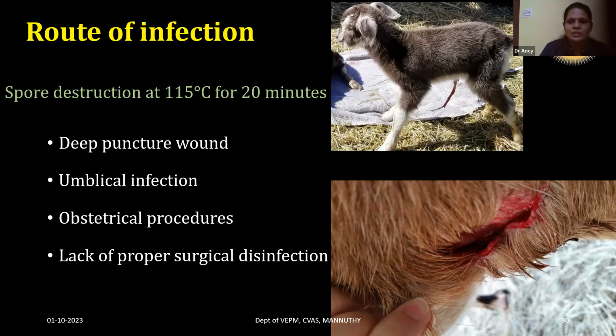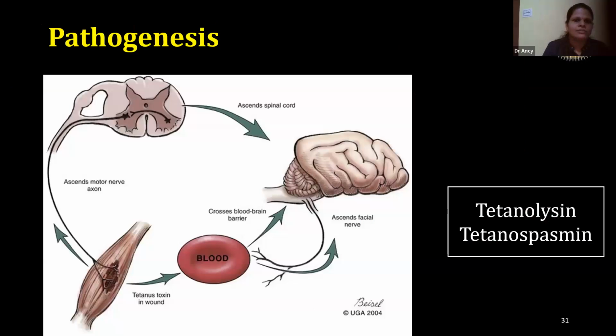The spore destruction occurs only at 115 degrees Celsius for 20 minutes. So if we do the disinfection at 100 degrees Celsius, the spores won't be destroyed. So the spores of Clostridium tetani will be destroyed only at 115 degrees Celsius for 20 minutes. So these are the main routes of infection for tetanus in goats.